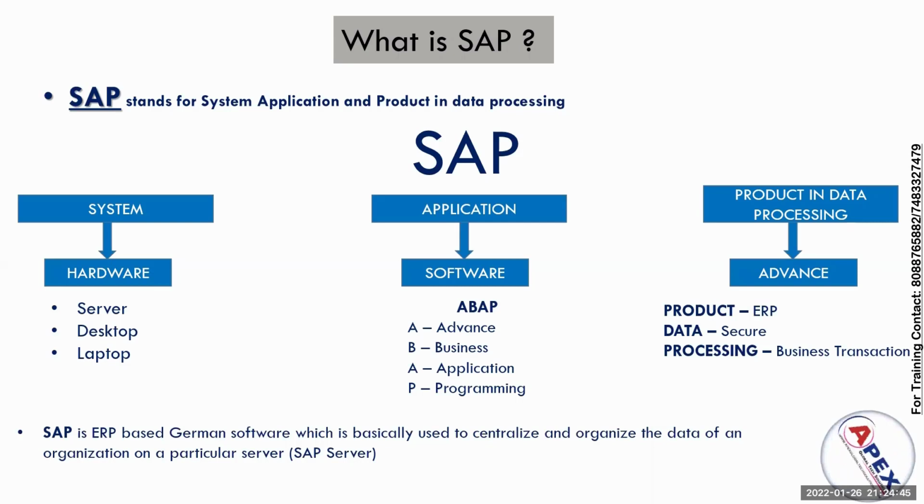See, SAP is nothing but an ERP based German software which is basically used to centralize and organize the data of an organization on a particular server. I have told you SAP is a software on server. We are going to maintain the data in the server. The server name we are going to call as a SAP server. Okay, you have a huge amount of data found in the SAP server, right? All of you got an idea what is SAP? Any doubts? If you have any doubts, you can ask.